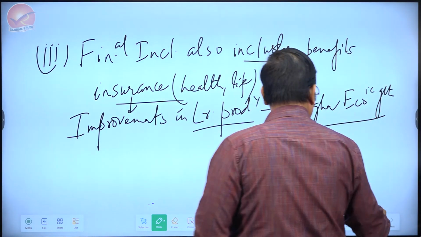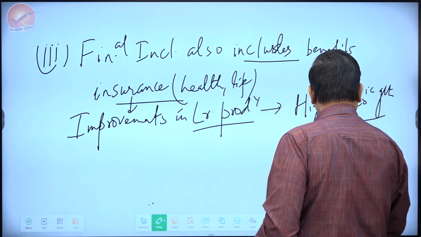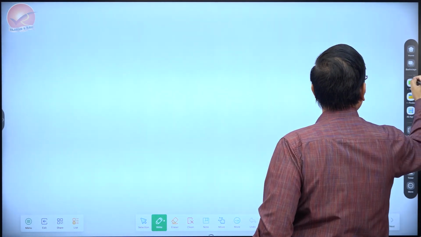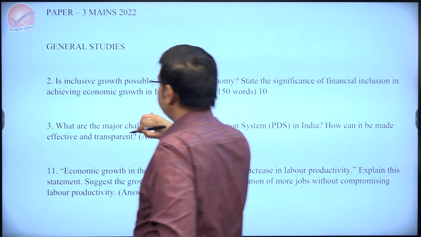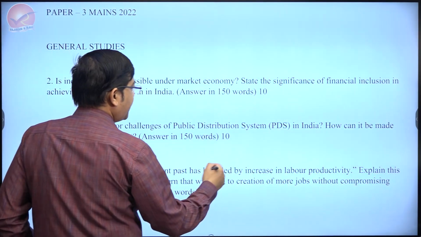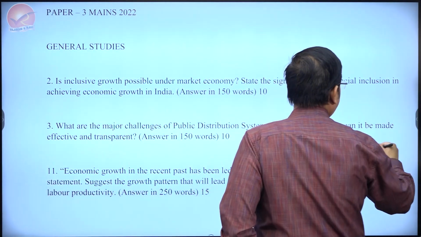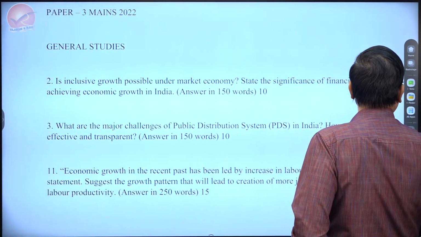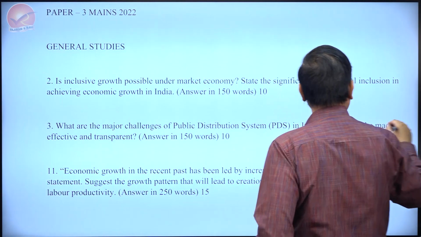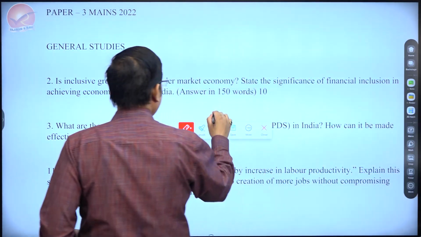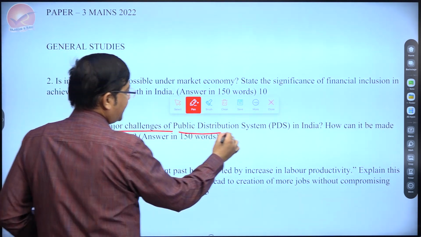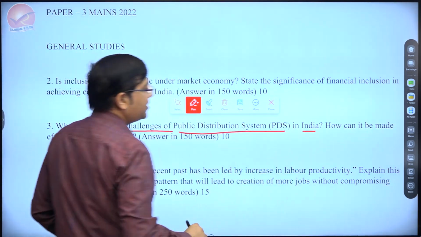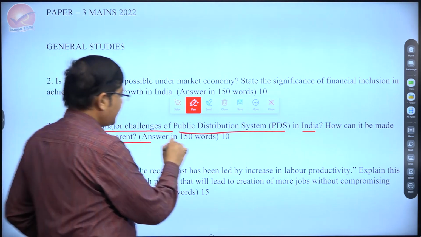So this is question number 3 of paper number 3. In this case, they were asking, what are the major challenges of public distribution system in India? How can it be made more effective and transparent?